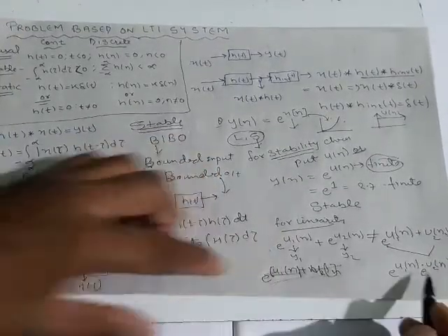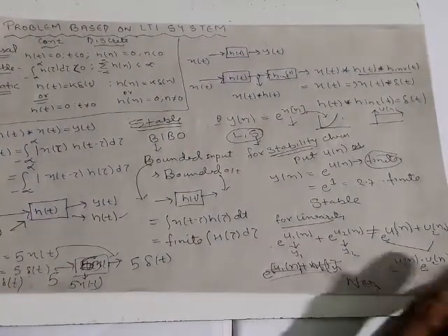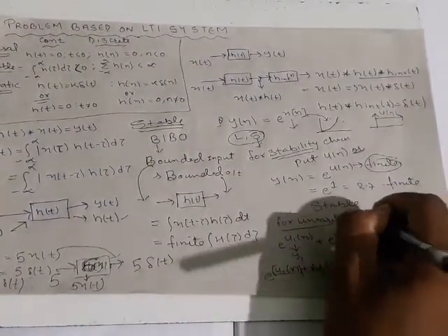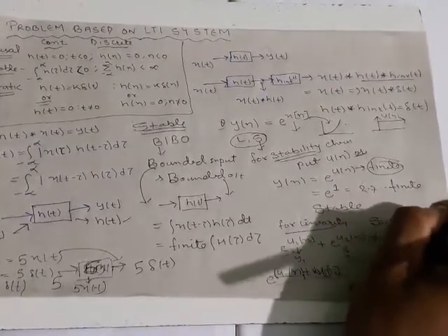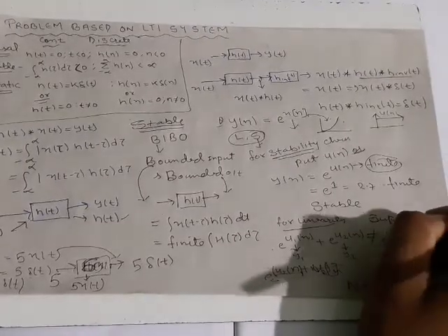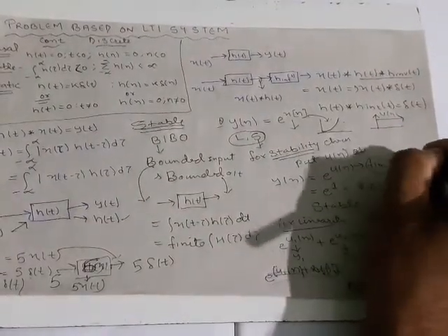So this is not equal, so this is non-linear, because the superposition principle is not followed. It is non-linear in nature.